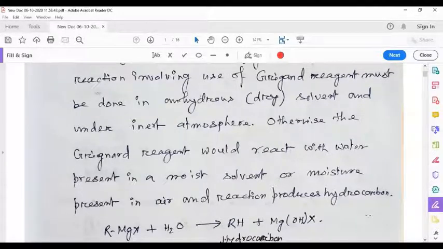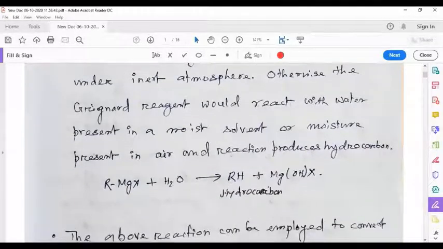Dry solvent means it doesn't contain moisture, and it must be prepared under inert atmosphere like argon or nitrogen. Inert atmosphere also means that there must not be any moisture or oxygen in the atmosphere. If the solvent contains moisture, that means water, or the air contains water vapor, then the Grignard reagent is going to react with water, and the reaction produces hydrocarbon.